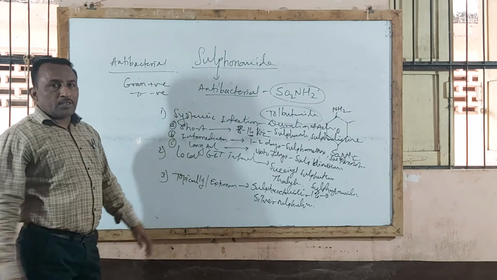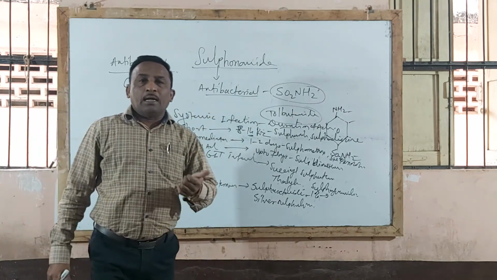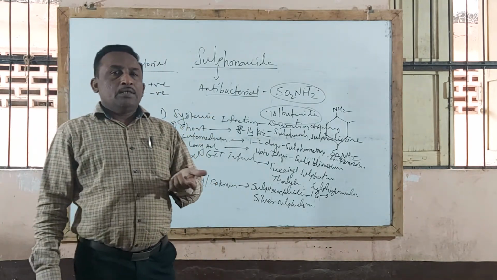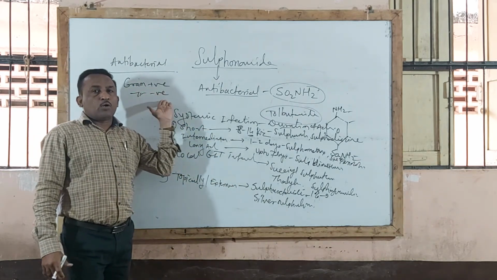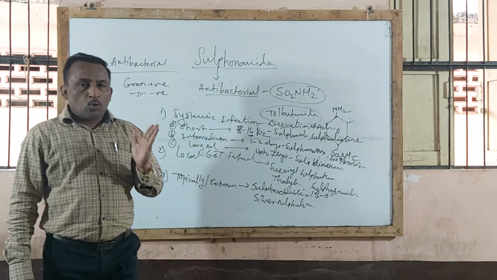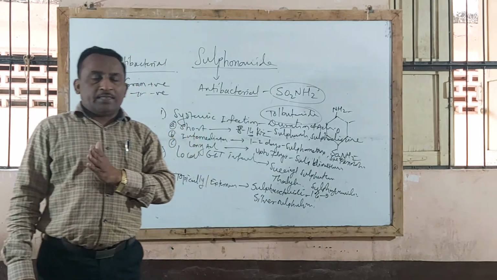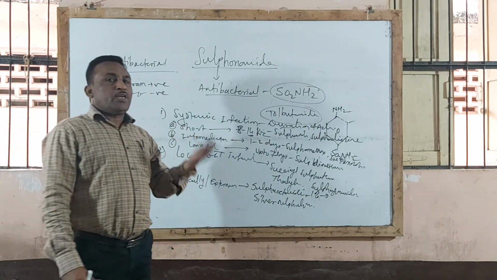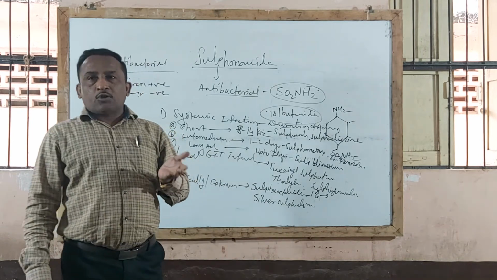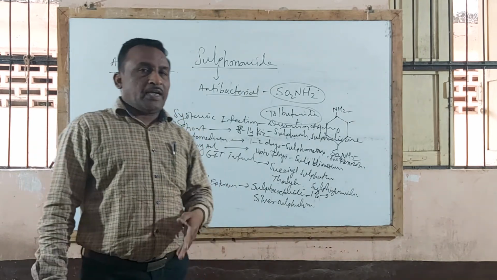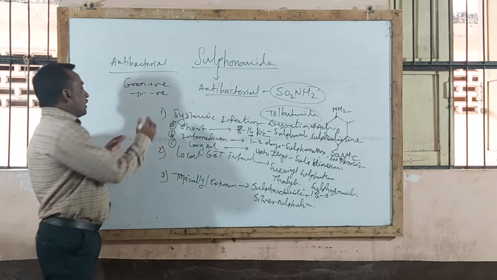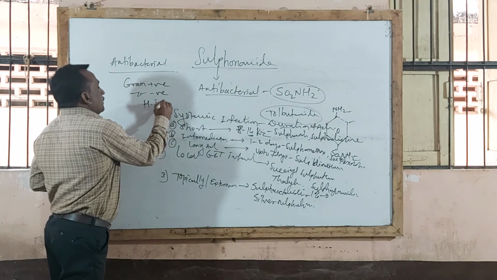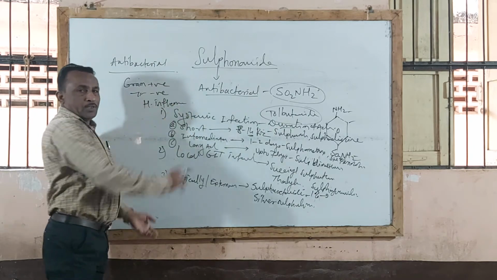Gram-positive bacteria like streptococci, staphylococci, gonococci, pneumococci. Also effective against Escherichia coli, that is E. coli, which causes urinary tract infection, UTI. In addition to this, sulfonamides are also effective against H. influenzae, that is Haemophilus influenzae.